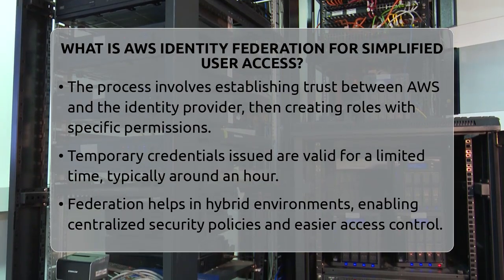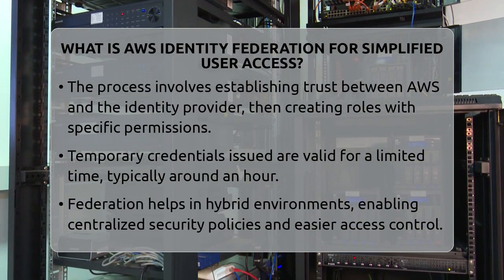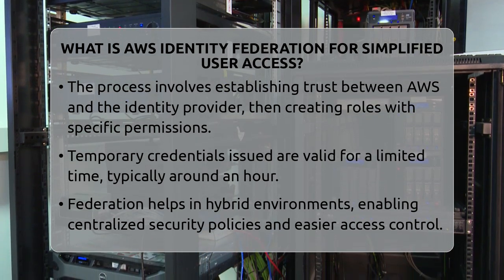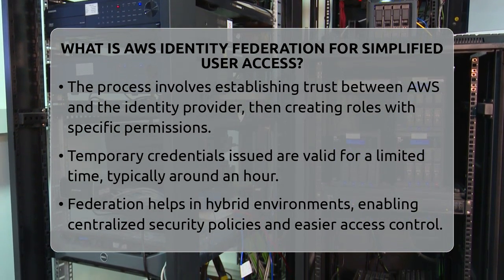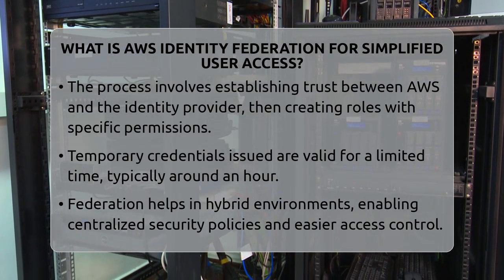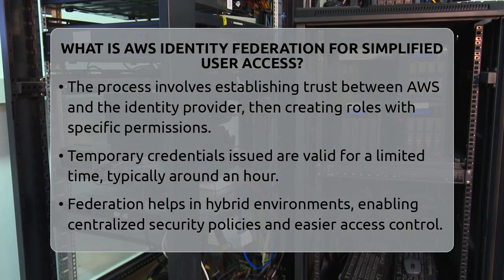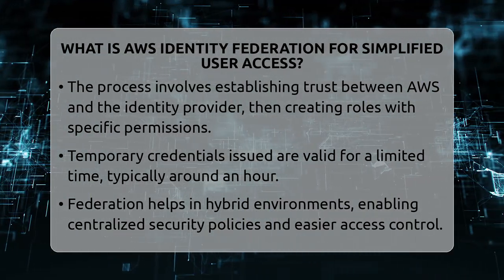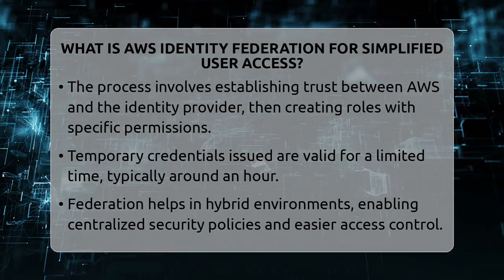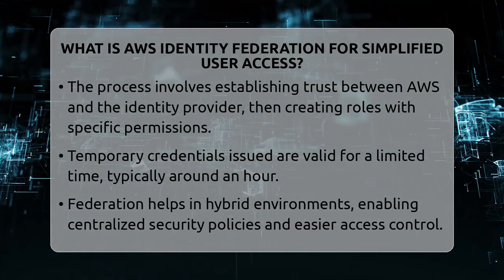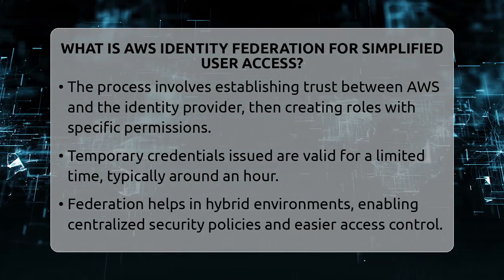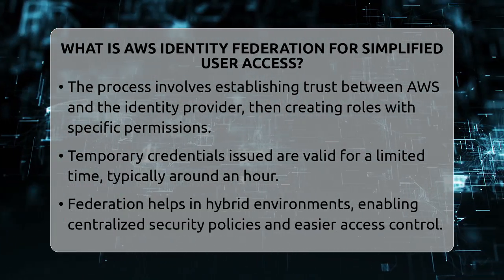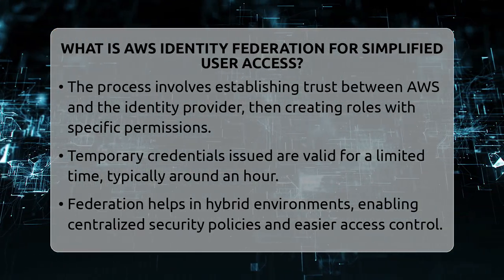In enterprise setups, Federation supports cross-account access. For example, users from one AWS account can access resources in another account by assuming roles. This setup requires trust relationships between accounts but allows flexible resource sharing. For DevOps teams, Federation is a big time saver. Instead of embedding long-term access keys in automation scripts, they can assume roles through OpenID Connect providers like GitHub Actions. This way, credentials are short-lived, reducing security risks.